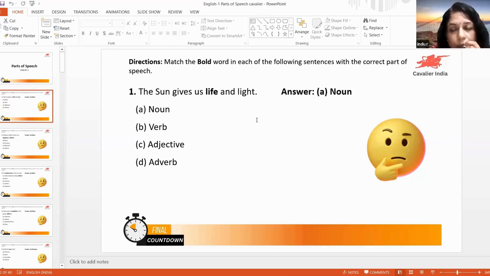Here, after gives, which is a verb, it is actually an object. So how to identify an object? You'll have to answer this question: gives what and whom? Got it. So that is the object.